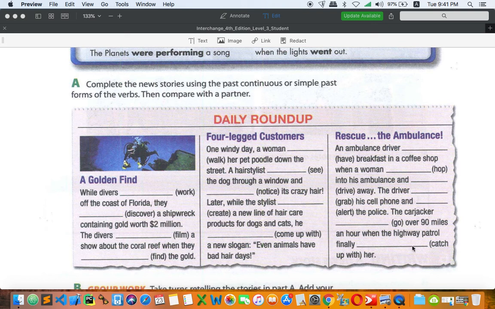So what should be the tense right here? I can simply say the carjacker was going 90 miles an hour when the highway patrol, a police officer who controls the speed on the highway, finally caught up with her. So that is simple past. So this interrupts past continuous. All right, so that's it for this exercise, everybody.